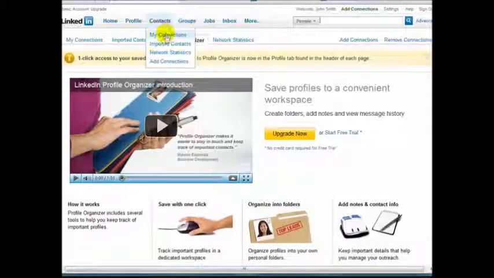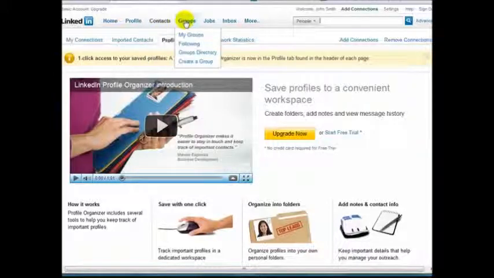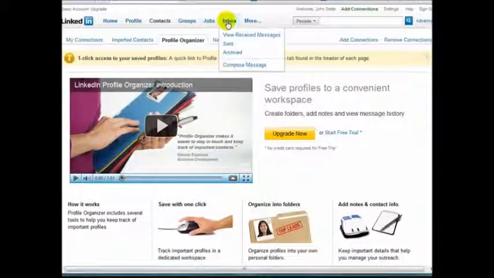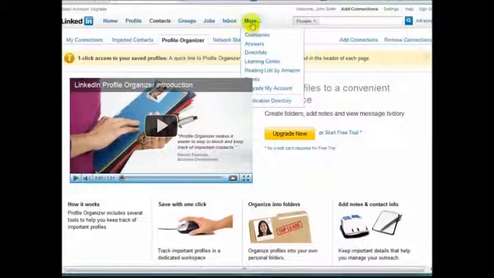You can look at all the connections, the contacts that you have, ones that you've imported. You can look at statistics. You can join groups. We're going to talk about that. You can post a job, look for jobs, and also take a look at on LinkedIn you have your own email box. We'll talk about that too. And then there's even more things. You can run your own ads on LinkedIn. You can see they hooked up with Amazon. We're going to talk about this here. You can answer questions or ask questions. So it's a pretty neat little thing.